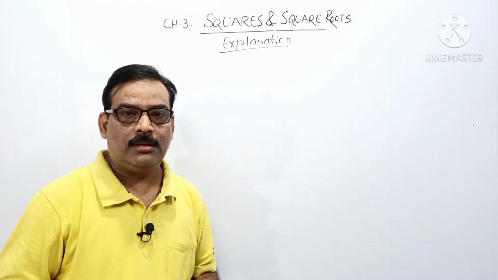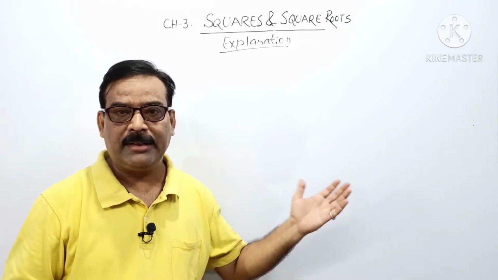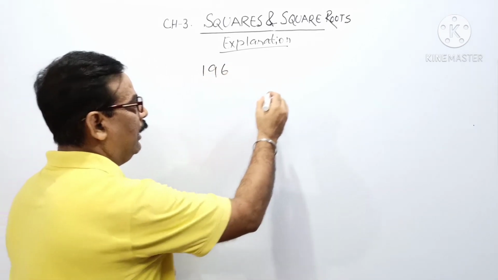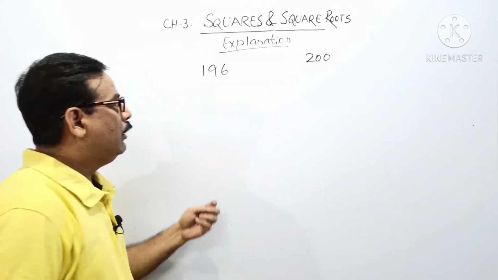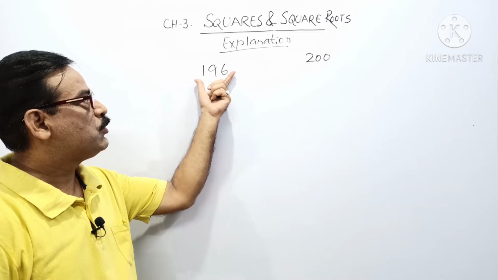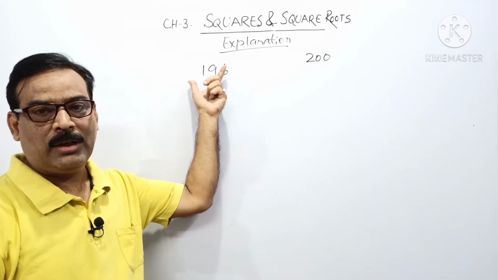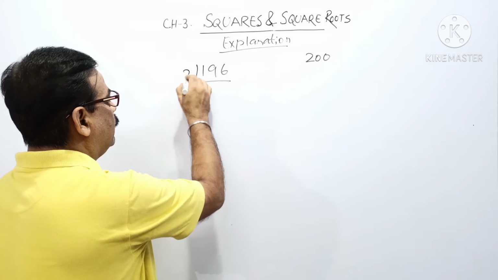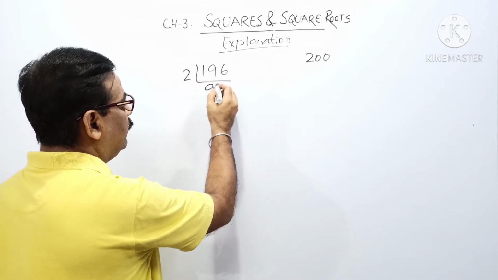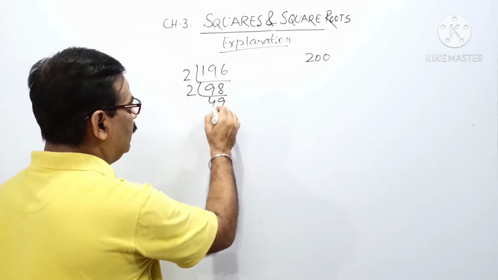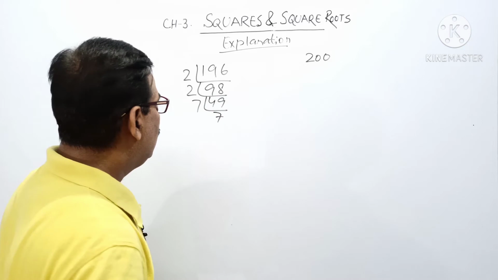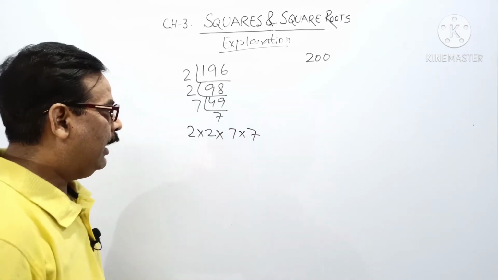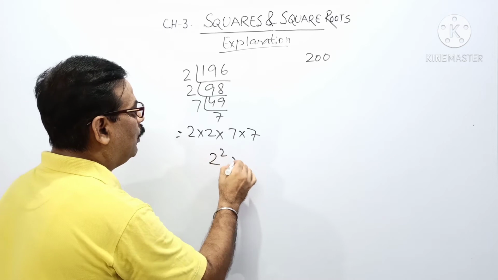To understand perfect squares, I am taking some examples, suppose 196 and 200. How do we know that 196 is a perfect square? To understand this, first we have to find the prime factors. We know how to find them. Suppose we take 2: 2 nines are 18, 2 eights are 16, 2 forty-nines are 98, and 7 sevens are 49. So our prime factorization is 2 into 2, 7 into 7, and we can write this number in square form also.